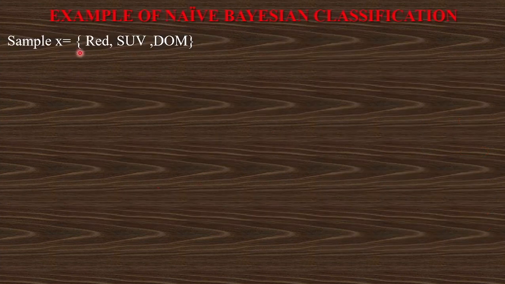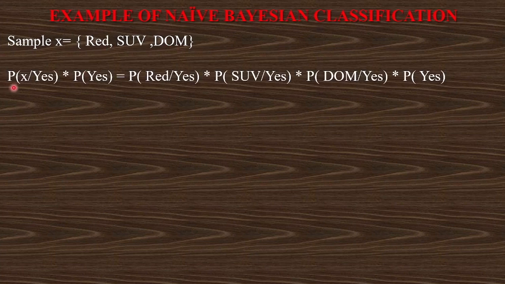Now this is a sample X given, that is the car is having red color, type of the car is SUV and origin is domestic. And I have to find whether this particular car is stolen or not using the Naive Bayes classifier. So now this is the formula. Now what is the formula saying? P of X given S into P of S equal to P of red given S into P of SUV given S into P of domestic given S into P of S.